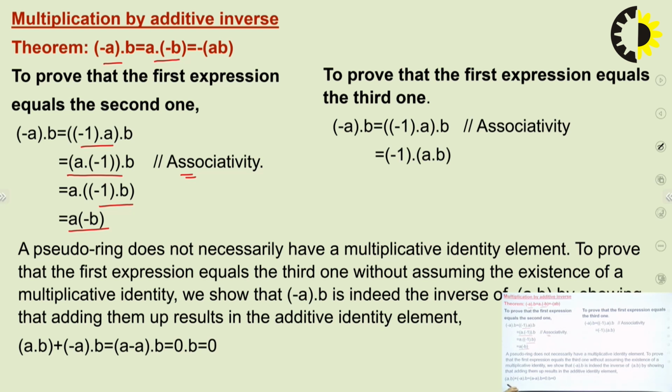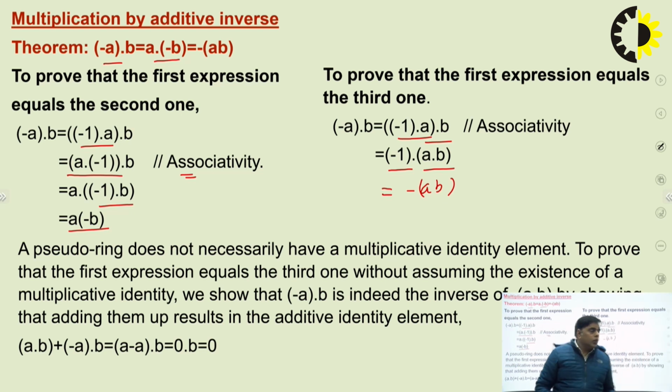Now, to prove that the first expression is equal to the third one, what will it be? Minus a dot b, we can write minus a as minus 1 into a, correct? Now we will leave out minus 1 and keep a and b together, so it will be a dot b. And what does it mean? This is equal to minus ab.